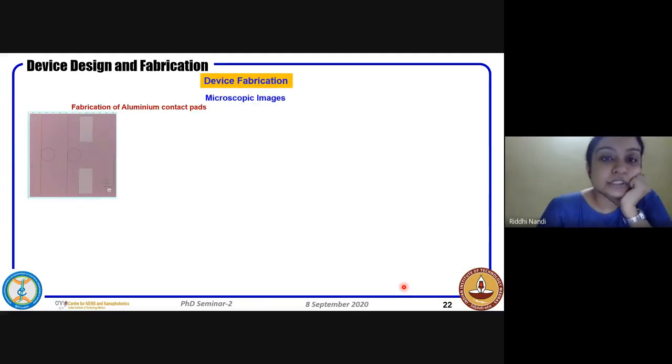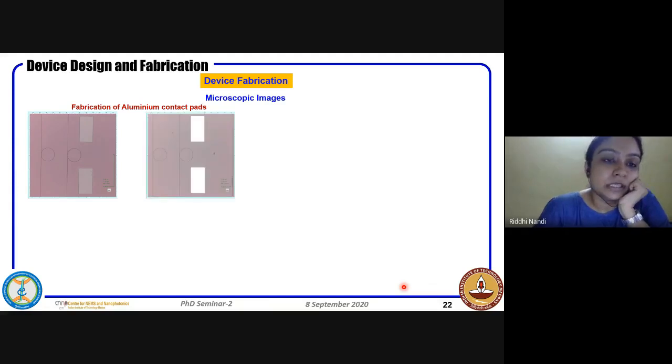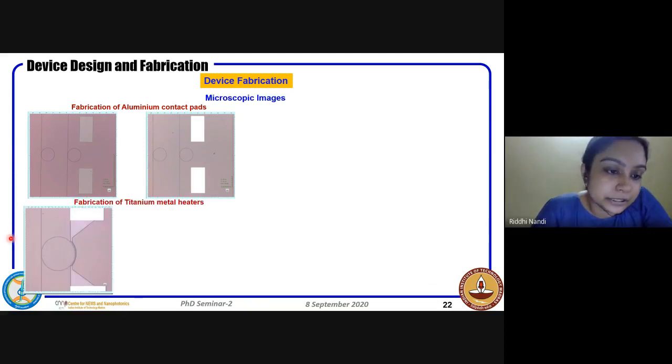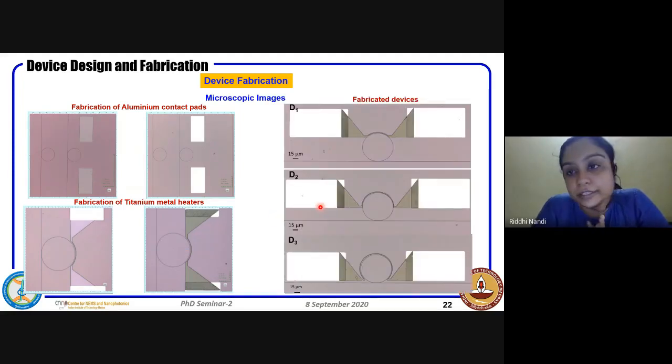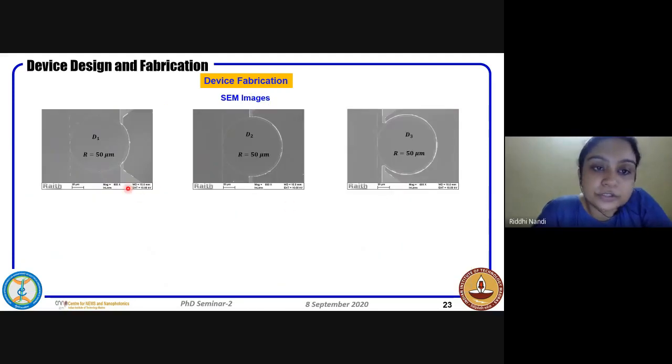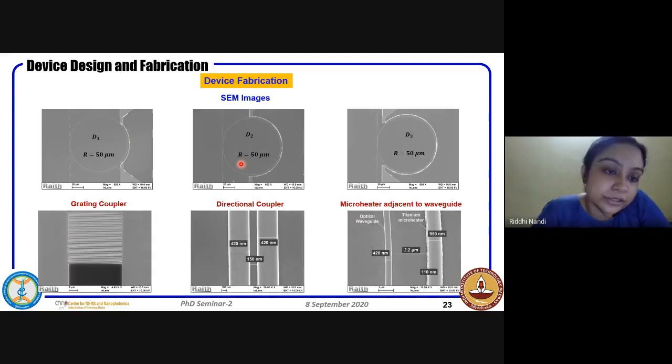So this shows some of the microscopic images. This was just the patterning of aluminum contact pads, and this is after the liftoff. And here you can see the patterning of the micro heaters, and this is the titanium after the liftoff of titanium. And these 3 images show the fabricated devices of the 3 different lengths of micro heaters. To have a close look, we also took SEM images. These are the SEM images of the 3 different lengths of micro heaters integrated with the micro ring resonator.